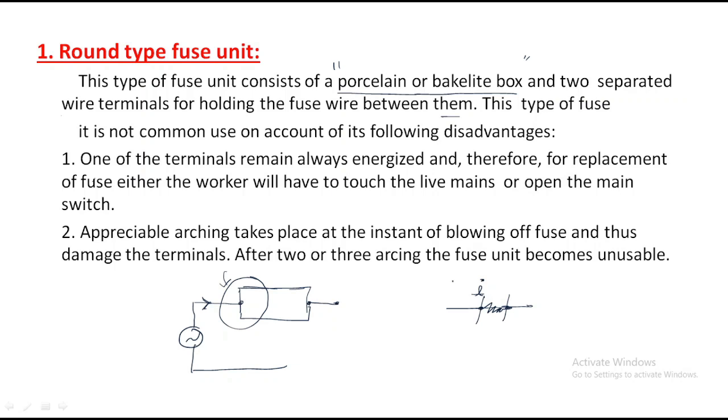That is the reason: when we suddenly open and switch off the power supply, arcing is formed between the two points. After two or three arcings, the fuse unit becomes unstable, and then it is automatically unusable. This is about the round type fuse unit. Generally it is not applicable and is not used for general purposes.